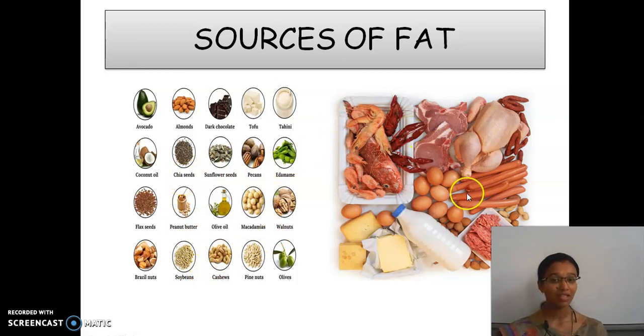And then animal sources of fat: fishes, crabs, chicken, flesh, meat, egg, butter, milk, etc.